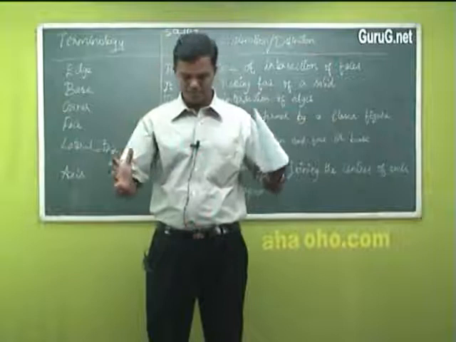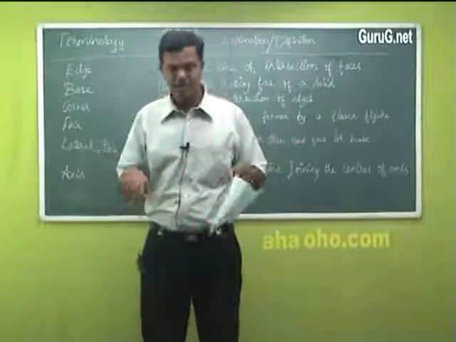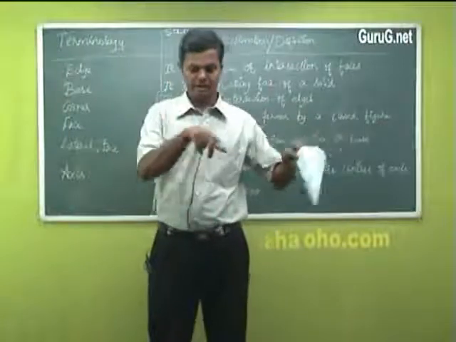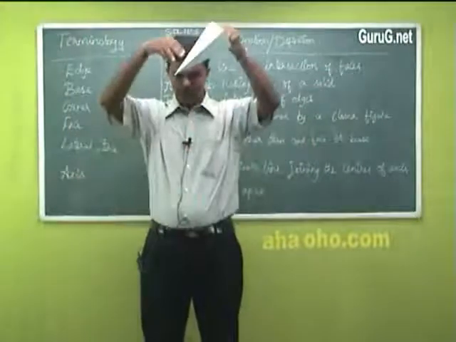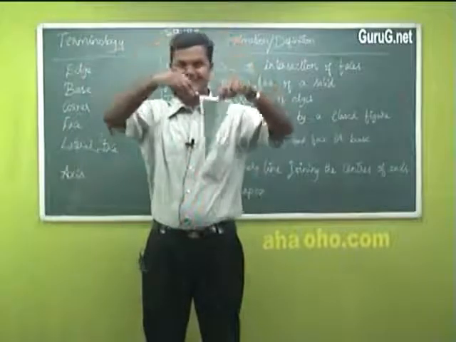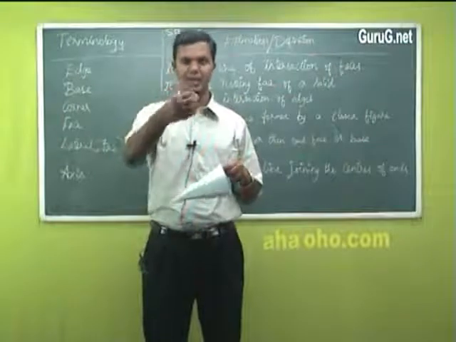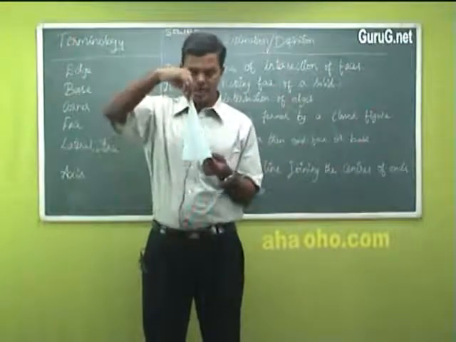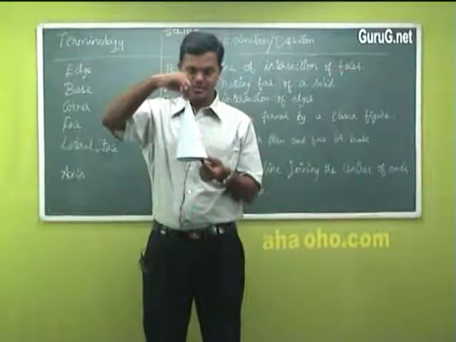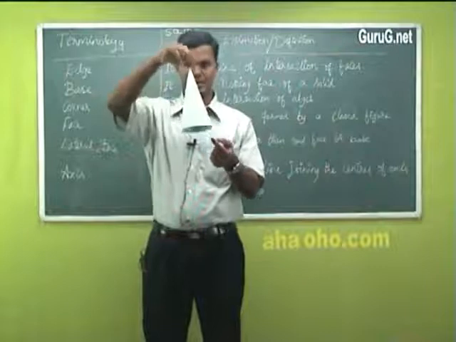A pyramid is something where in the base you will have a particular shape, either a square or a rectangle or a triangle or whatever it is. But the top point is called the apex. Now I'll come to that next point. It's a technical name, apex, or it's called vertex. This top point is called apex or vertex. The bottom is what? A hexagon, a proper hexagon. So I can show it like this.